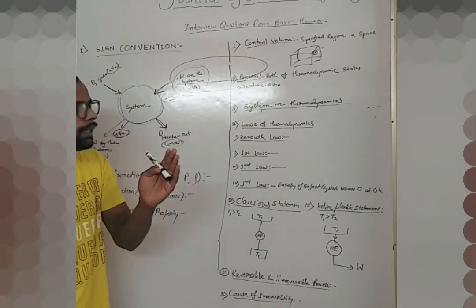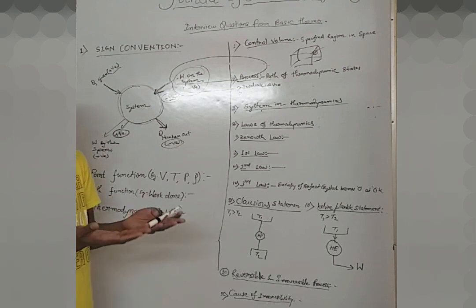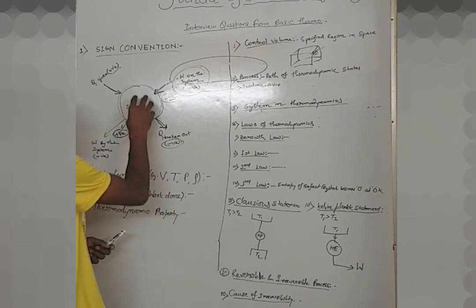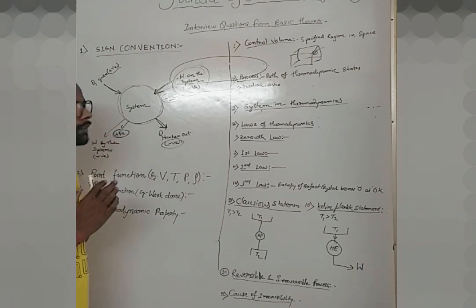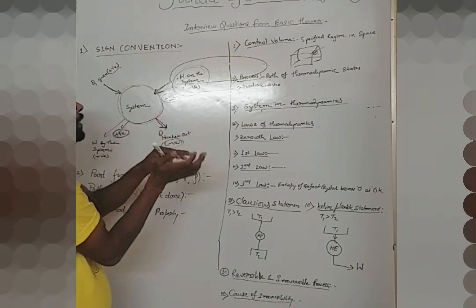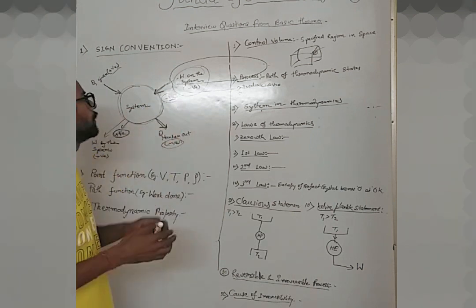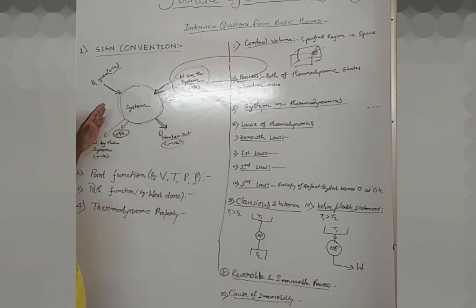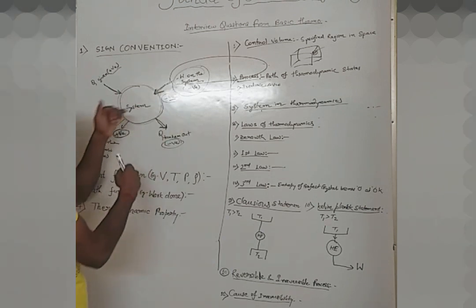Basically, now in your mind make a clear image: if someone is doing work for me, then that will be positive. So if this system is doing work, then this work will be positive for us. And if we have to give some work to this system, then that will be negative for us. Okay, similarly in case of energy, interaction will be opposite of this work done.